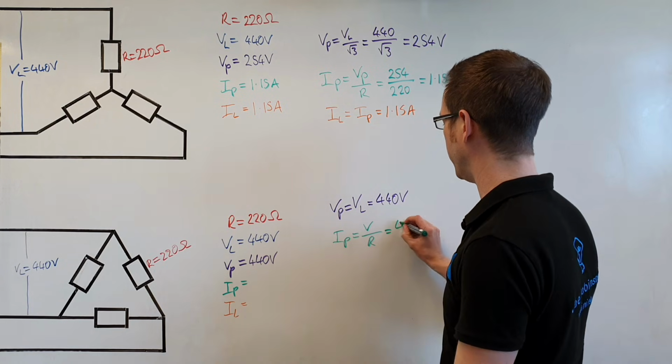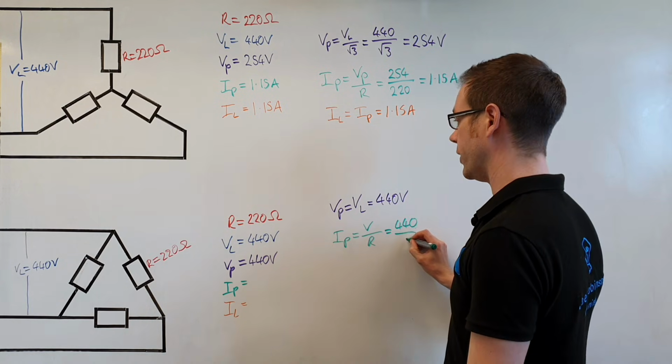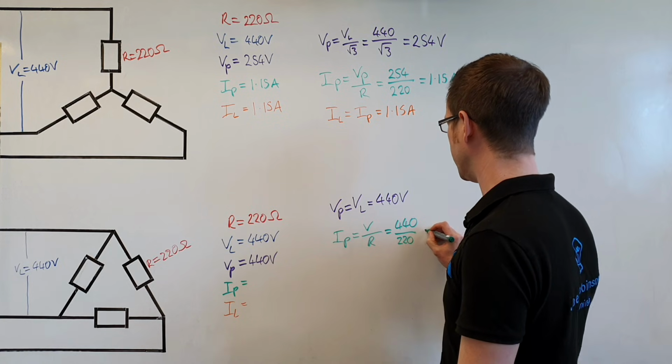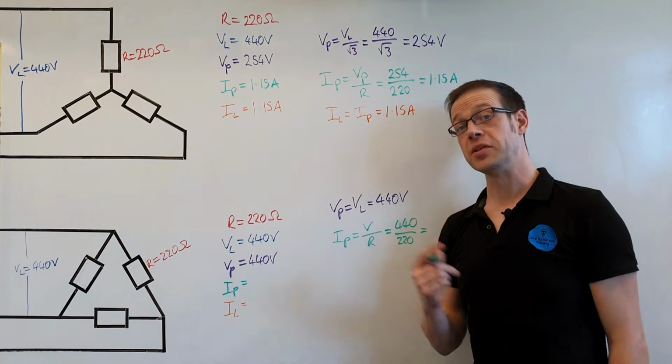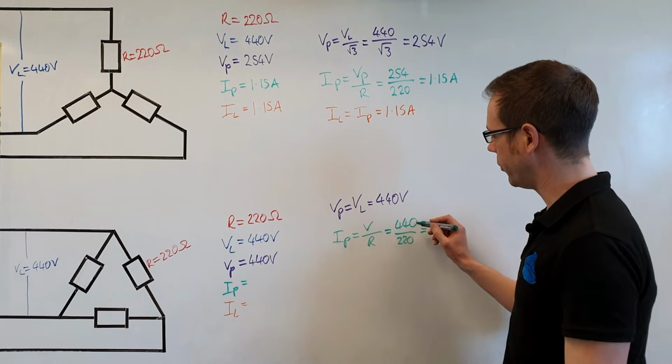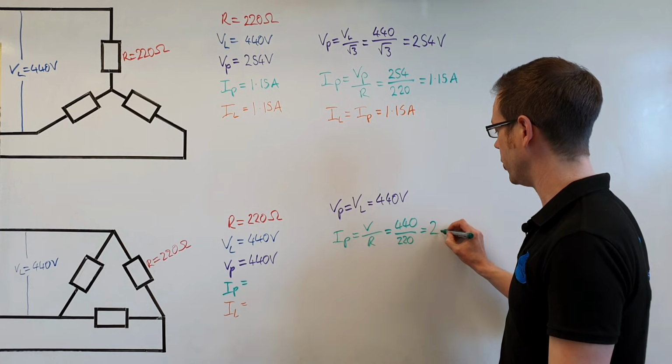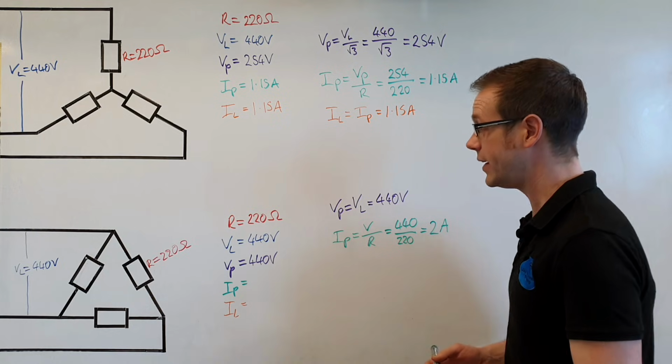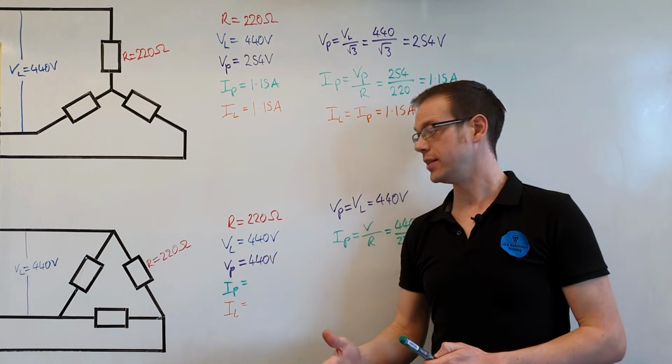So that's going to be 440 divided by 220. So you might have realised that there's a reason that I chose these numbers, because it makes this calculation really nice and easy. So we can see there that 440 divided by 220 gives us 2 amperes for our phase current in the delta connected system.